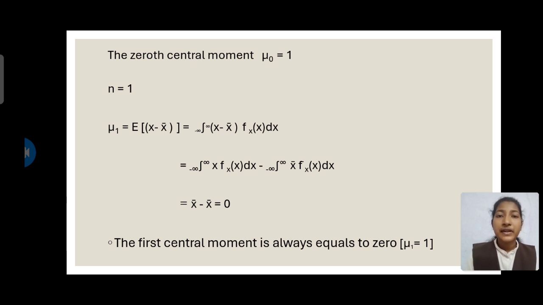And n is equal to 1 in the equation, it becomes mu_1 is equal to E of (x minus x bar), which is nothing but integral minus infinity to infinity (x minus x bar) into fX of x dx. If we separate the two variables, which is x and x bar, it becomes integral minus infinity to infinity x into fX of x dx minus integral minus infinity to infinity x bar into fX of x dx, which gives the value 0. Therefore, the first central moment is always 0.